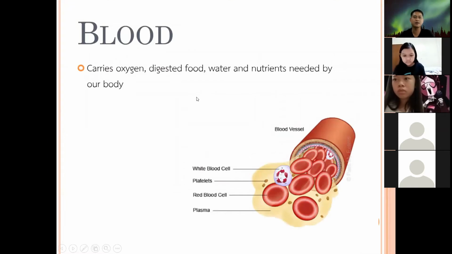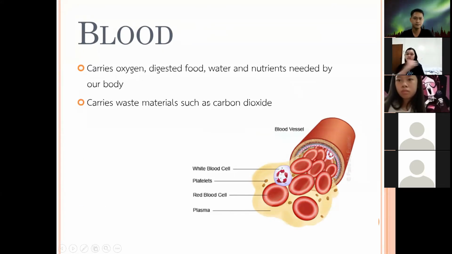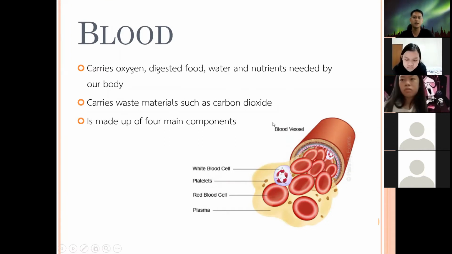So blood carries oxygen, digested food, water, and nutrients needed by our body. It carries waste material such as carbon dioxide. It is made up of four main components.